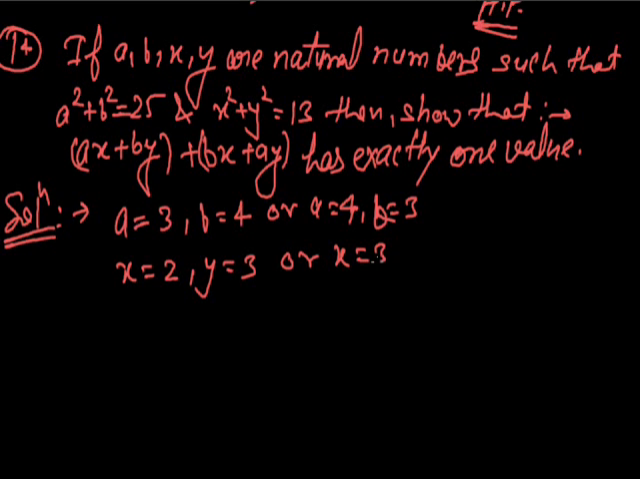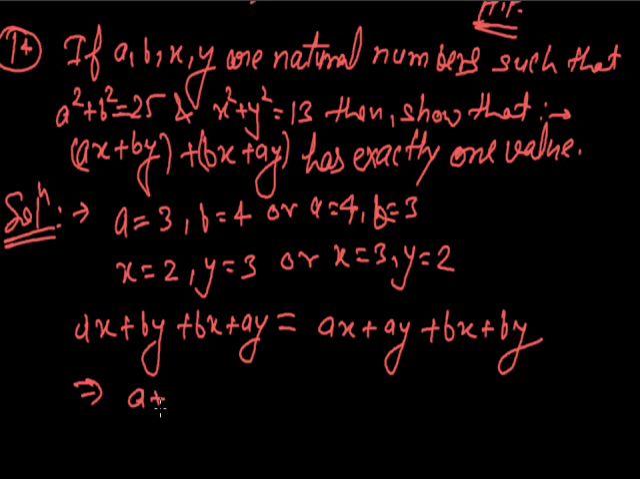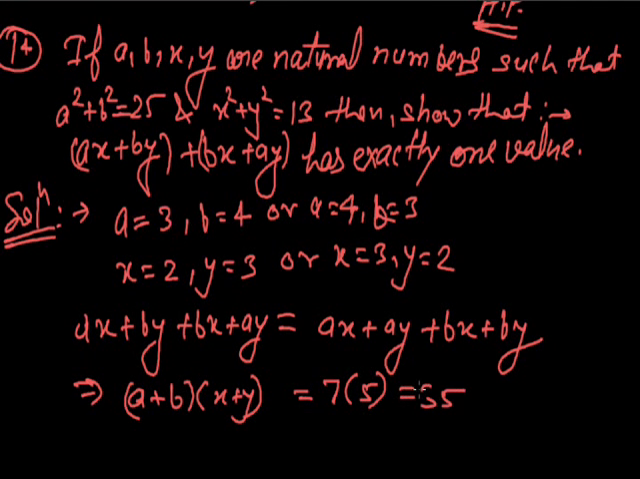Okay, now by substituting the values of a, b, x and y in the given expression, we have ax plus by plus bx plus ay. Let us suppose a is equal to 3 and b is equal to 4, x is equal to 2 and y is equal to 3. Then we have (a plus b) into (x plus y), that is 7 into 5, that is 35. The only possible value of the expression is 35. No other value will satisfy the given condition.